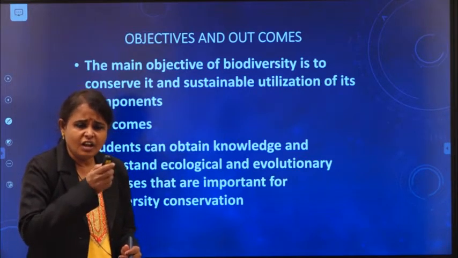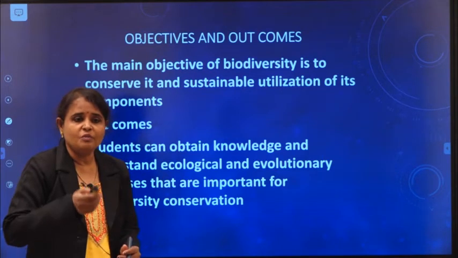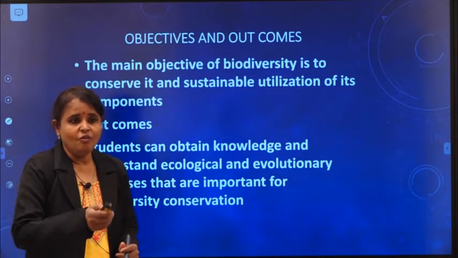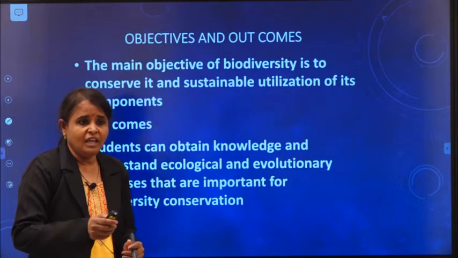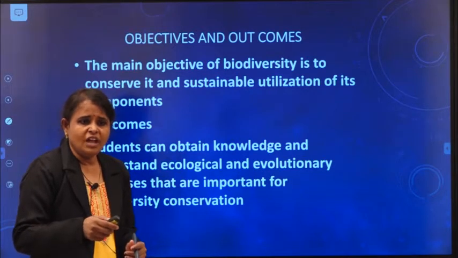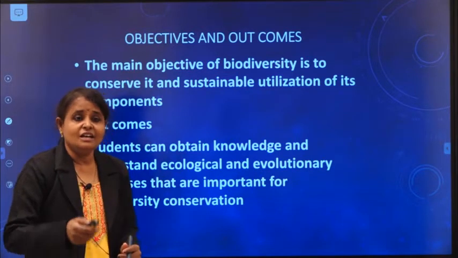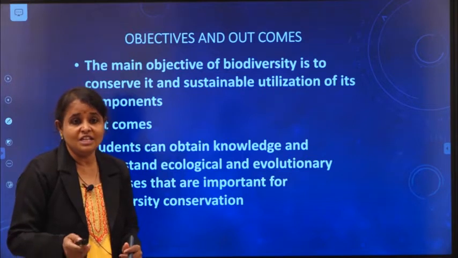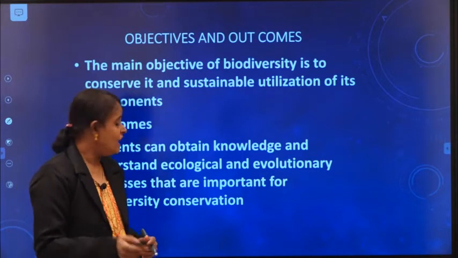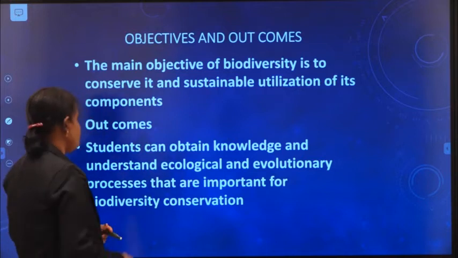See, the variety of life is facing a number of problems. So now what can we do? We have to take measures, or we have to start immediately the conservation of biodiversity for sustainable development. Right? So now what is the outcome?